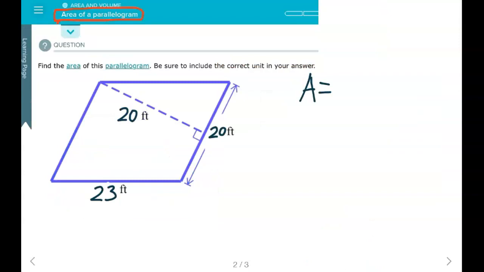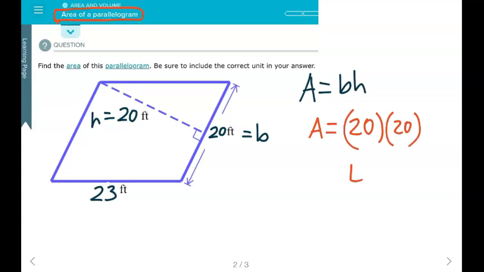So here, using the formula base times height, you can let the base be this side over here and then the height be this one, because base and height have to be perpendicular, have to form that right angle. And so we have 20 times 20, which happens to be 400, feet times feet, feet squared.